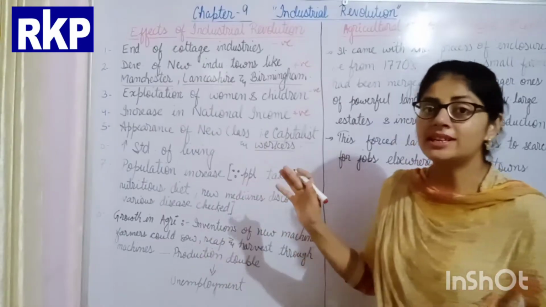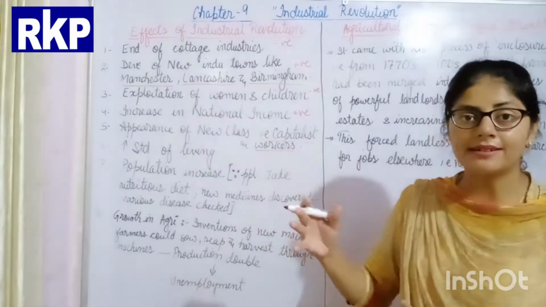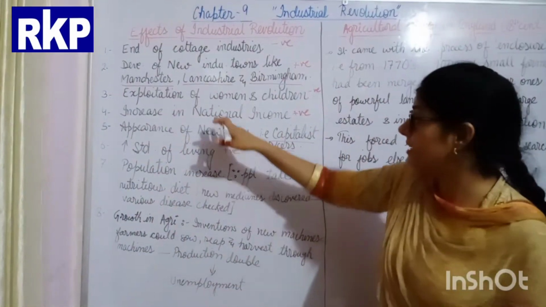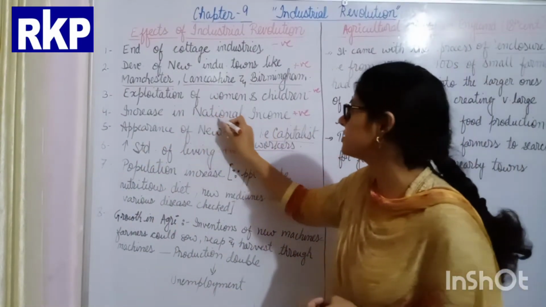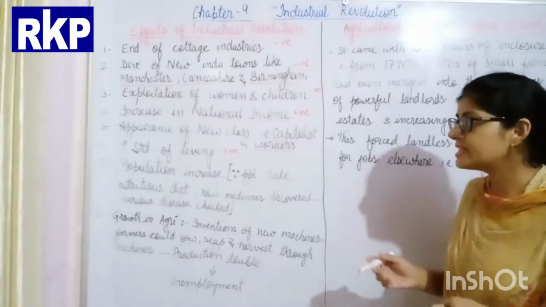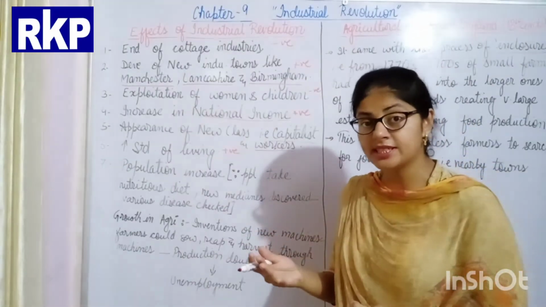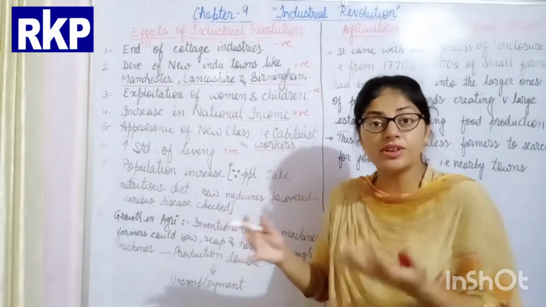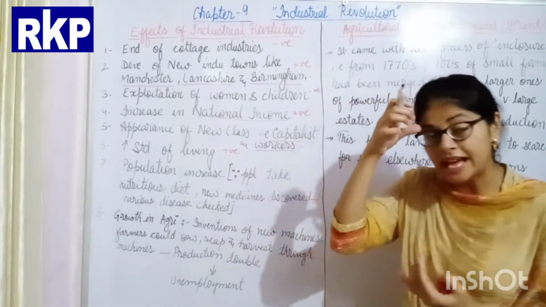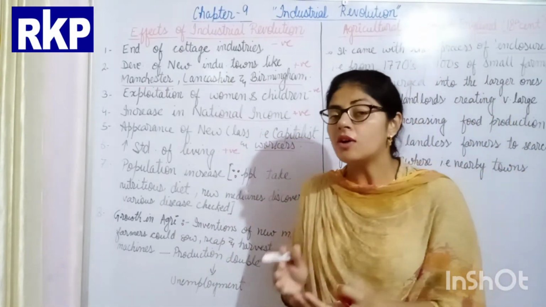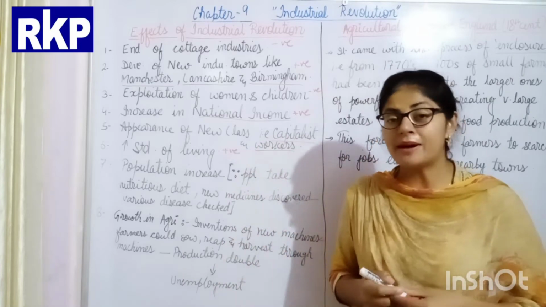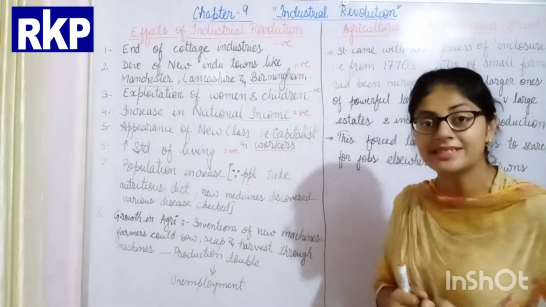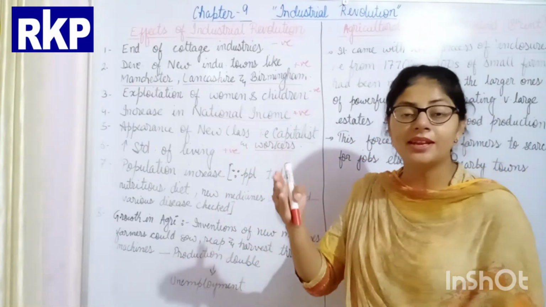And by the coming of the industrial revolution, the living standard of the people rose in England, because of the increase of the national income. After this, the population also increased. Why did the population increase? Because people took nutritious diets. Because of the increase of the national income, the individual income of the people also increased. And by the increase of individual income, they now had the money to take a nutritious diet, which raised up their